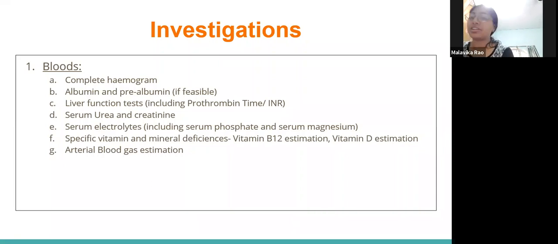Vitamin and mineral deficiencies: vitamin B12, which is absorbed in the terminal ileum, may be low, and all fat-soluble vitamins like A, D, E, K will be low. Hence, we should estimate them on a regular basis. Arterial blood gas examination will be required for lactic acid levels, because a known complication is lactic acidosis. So we will need an arterial blood gas estimation.